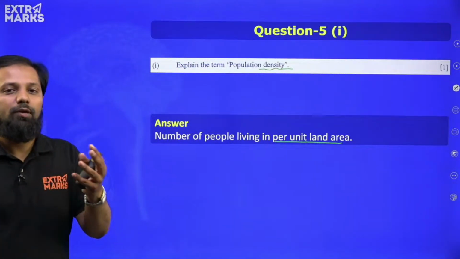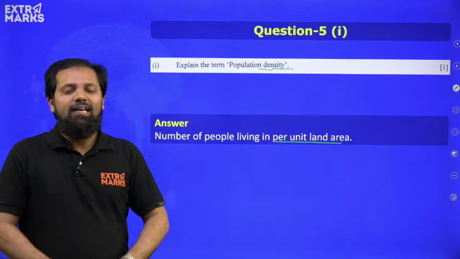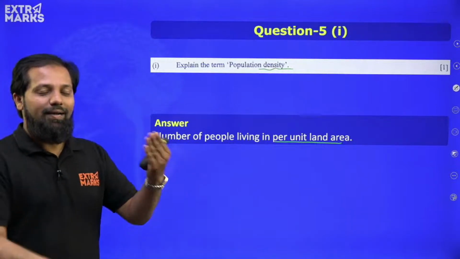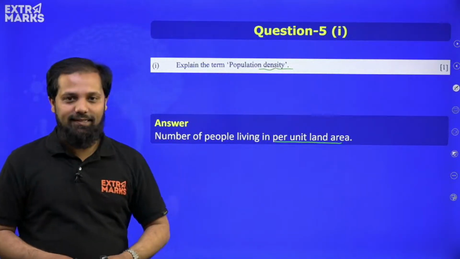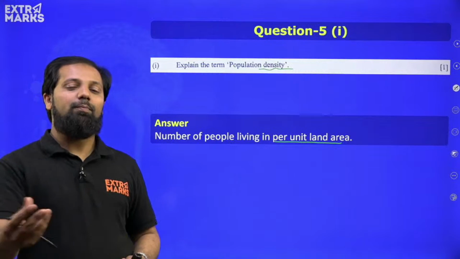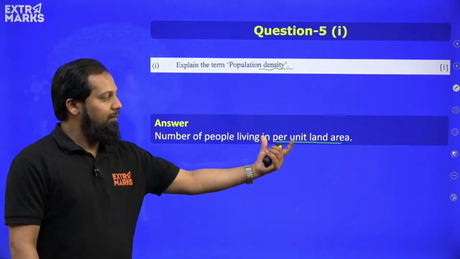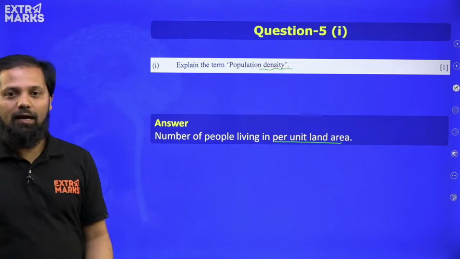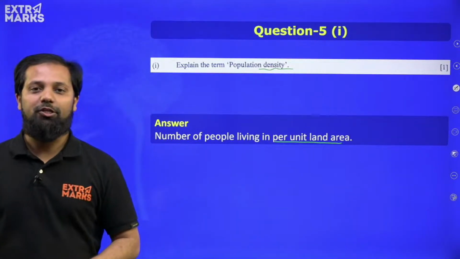The number of people, particularly human beings. In very exceptional cases, this term is used for other living organisms, but generally when we speak about population density, it is in terms of human beings. So in a unit area, how many human beings are living, that is the population density.